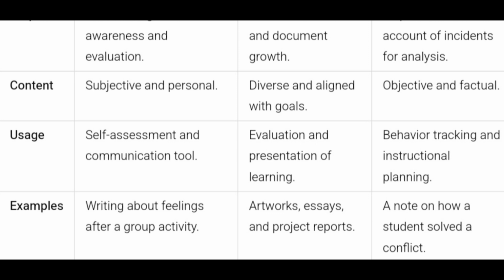These can be included in your student portfolio. A note on how students solve a conflict: you might have seen children fighting among themselves, and one boy comes and solves the problem. You can include that event, that incident, in the student anecdotal record.